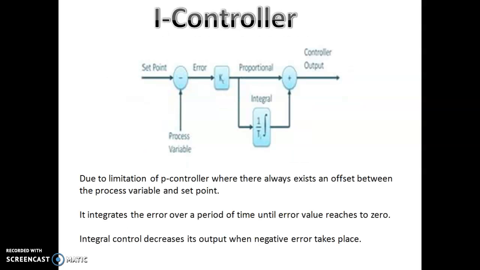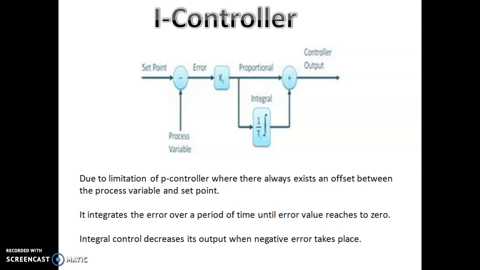Next we are going to discuss the PI controller, that is the I controller where P will also exist. This is due to a limitation of the P controller, where there always exists an offset between the process variable and the set variable.